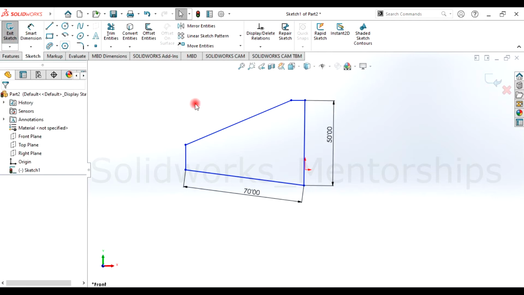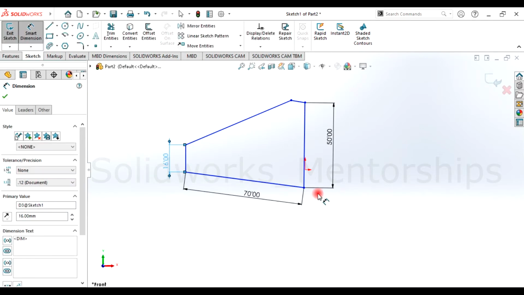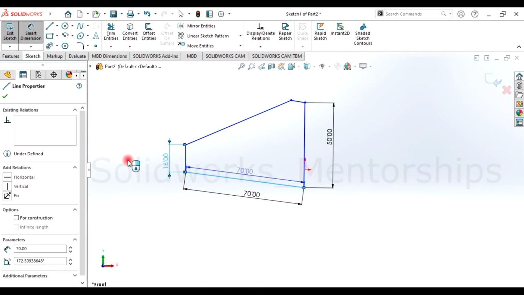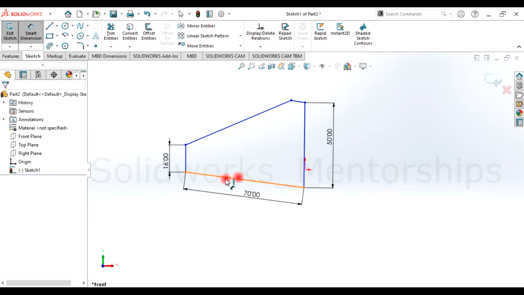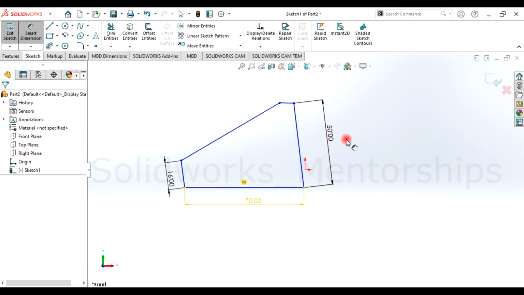Okay, let's go. I'm gonna give this one here like 16 millimeter. Okay. No, actually I want this one here to be horizontal. So I'm gonna select it and choose this one as horizontal. See, like a mistake, something wrong, because this one should be vertical.